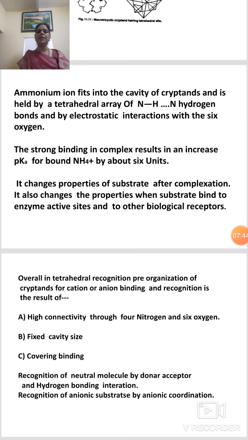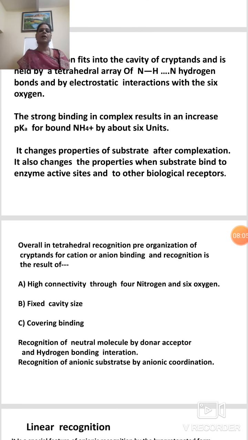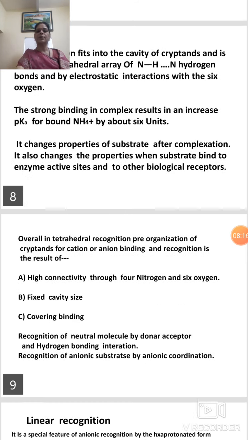The strong bonding in the complex results in an increase in pKa for bound NH4+ by about 6 units. It changes the properties of the substrate after complexation. It also changes the properties when a substrate binds to an active enzyme site and to other biological receptors.